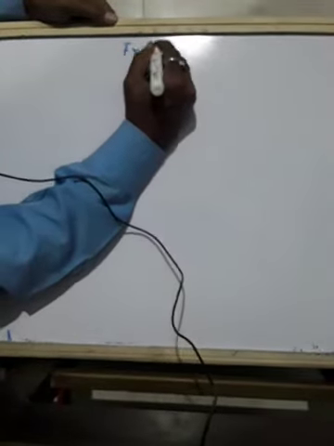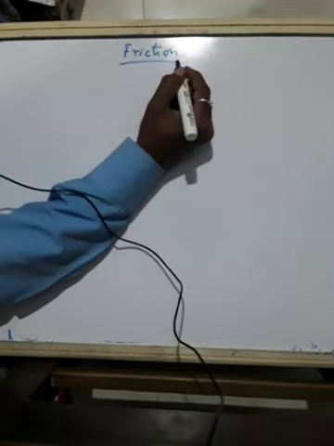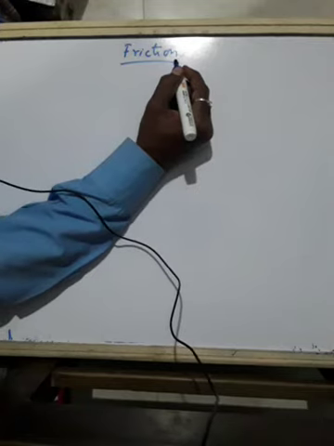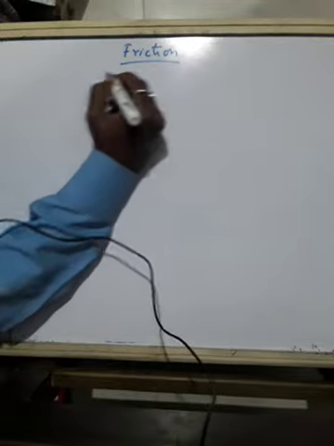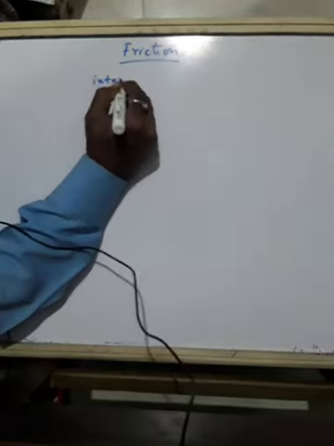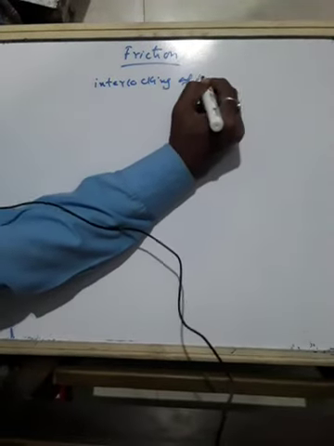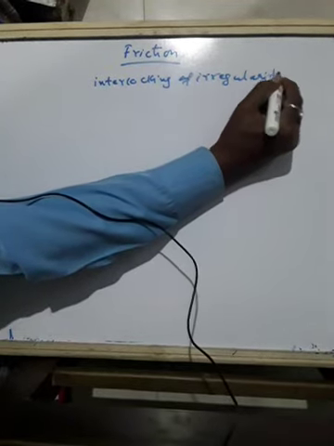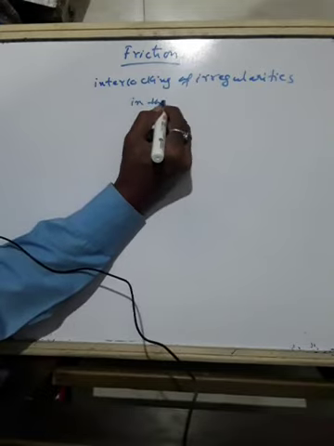Yesterday we studied that friction is caused due to the interlocking of irregularities in the two surfaces.